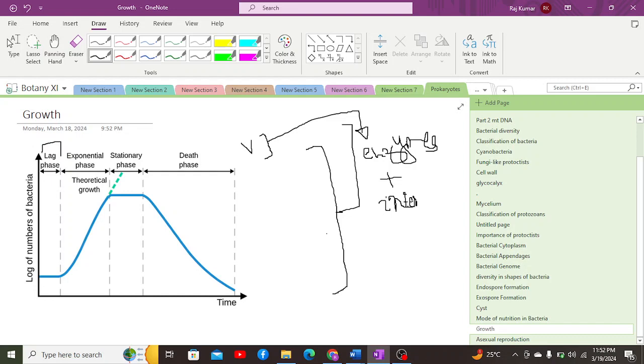The population just remains constant, no change in population.